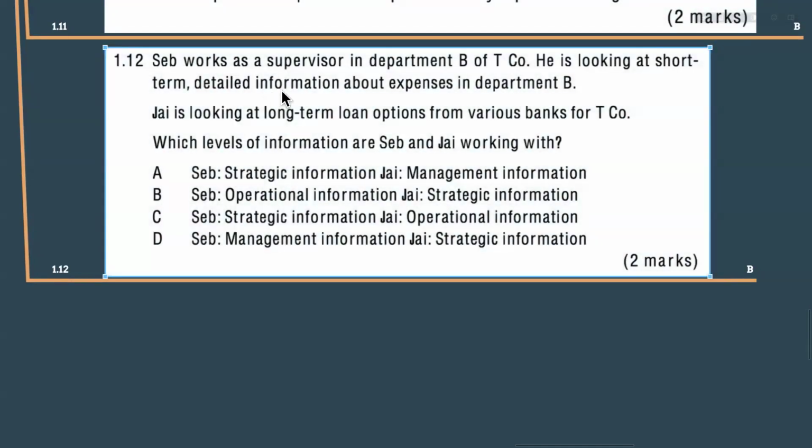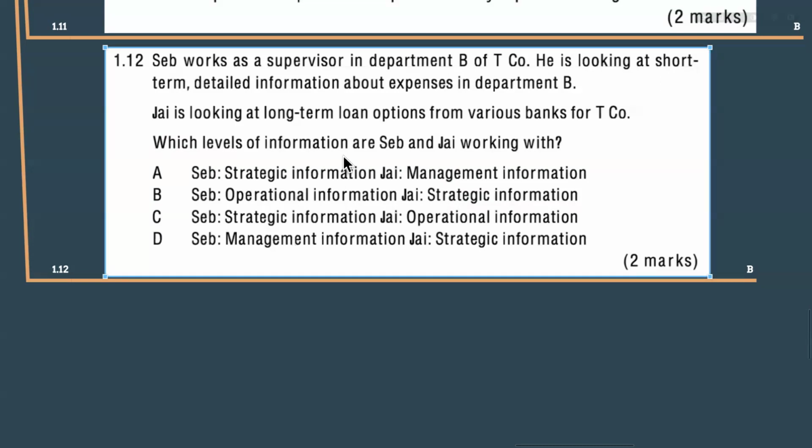Right? You have to consider very detailed information. It is in the low level. Right? If it is 100 transactions per day, those 100 transactions, very detailed information, we can get at the low level. Management level, we cannot get it. Top level, we cannot. So very detailed information about the expenses of department B, and also in a short period, 1 month or 2 month period, we can get only from operational information.